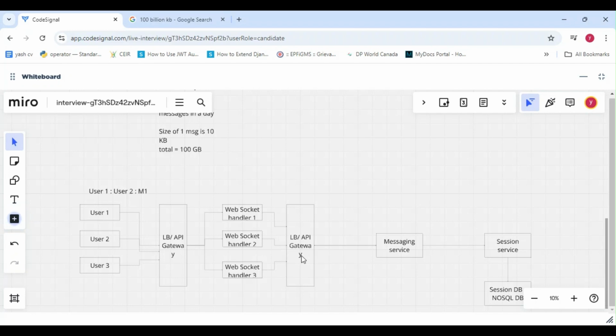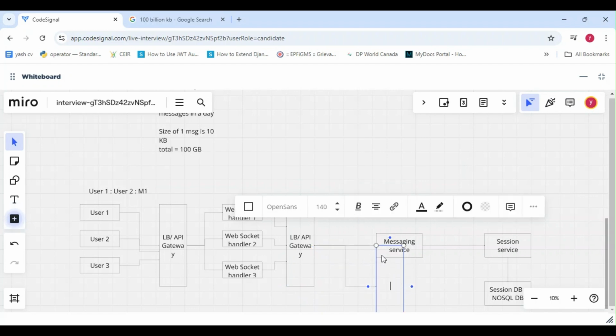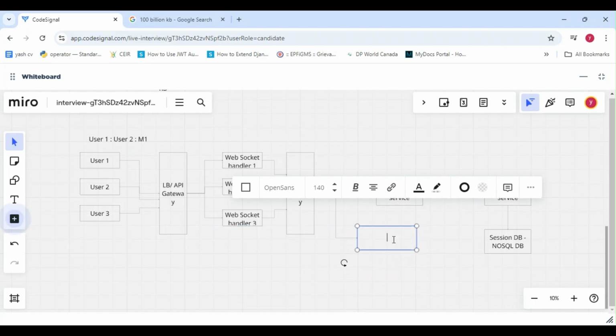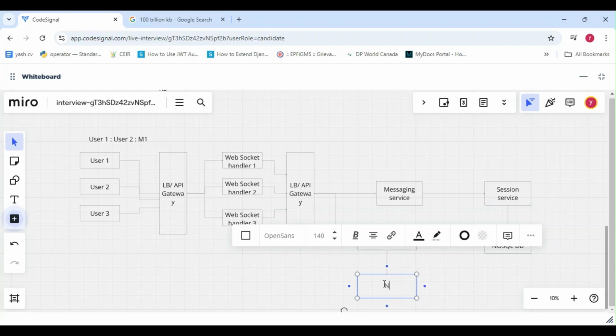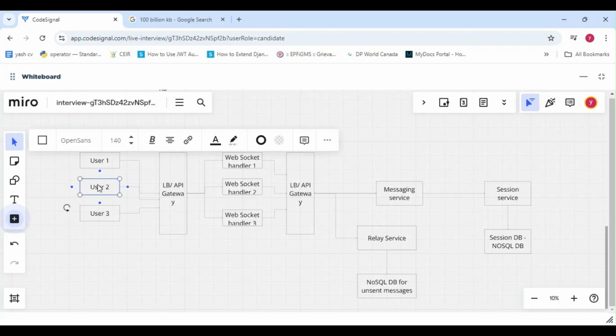Suppose if user 2 is offline, then this load balancer will call the relay service for the unsent messages if the user is offline. So relay service will store all the unsent messages in a NoSQL database. So once the user comes online, the first thing the service will do is basically fetch all the unsent messages for this user 2. So suppose user 2 comes online, then it will ask, hey, please give me all those messages which are meant for me and which are undelivered. So this is the one-to-one messaging flow.